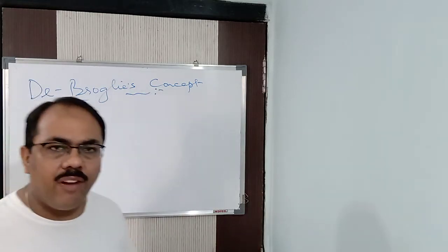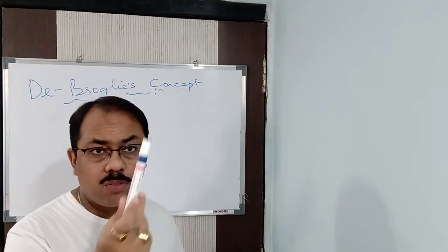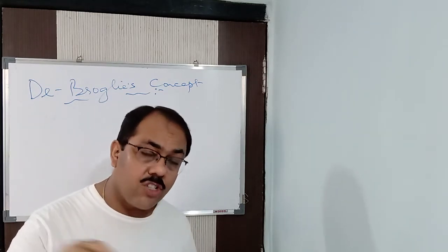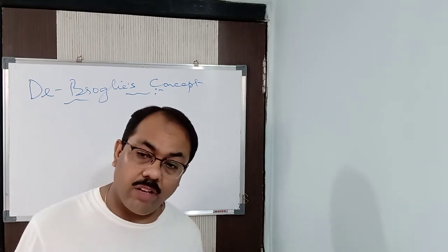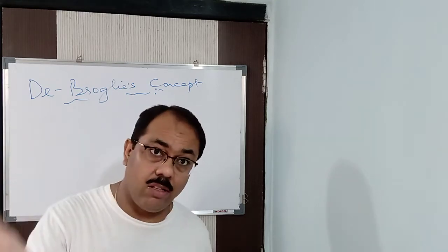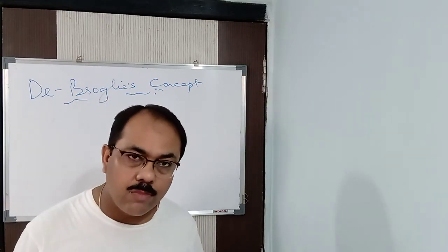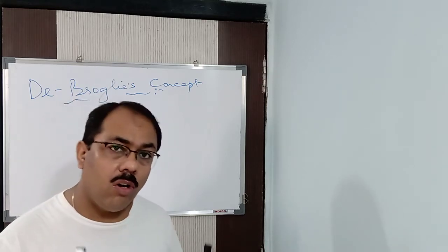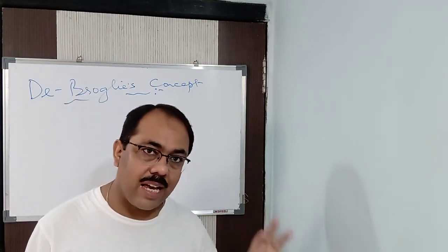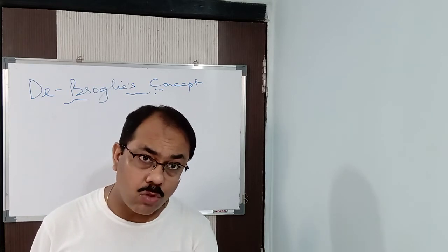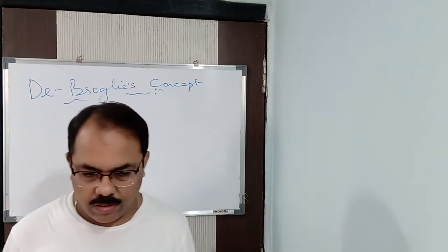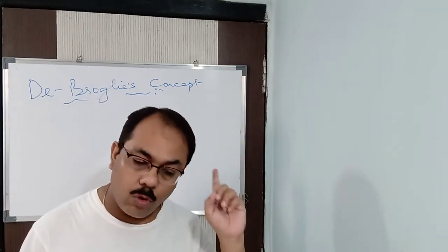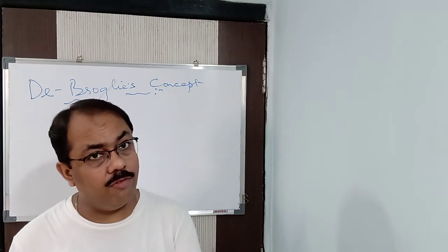He said that every material object, like this pen, the car which is moving on the road, a ball when a bowler bowls towards a batsman, a football, a bus, a train, an electron that is moving, all these, the macroscopic particles as well as the subatomic particles, the microscopic particles, electrons, protons and neutrons, possess dual nature. That is, they have both particle nature as well as wave nature.